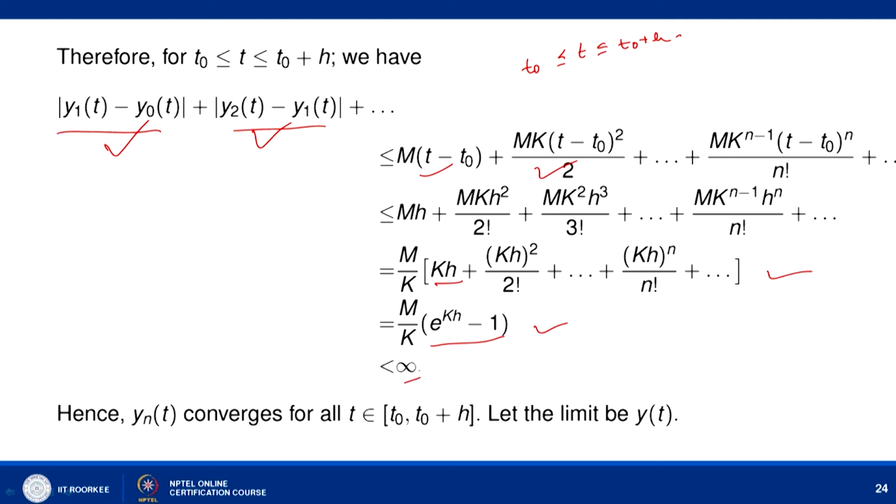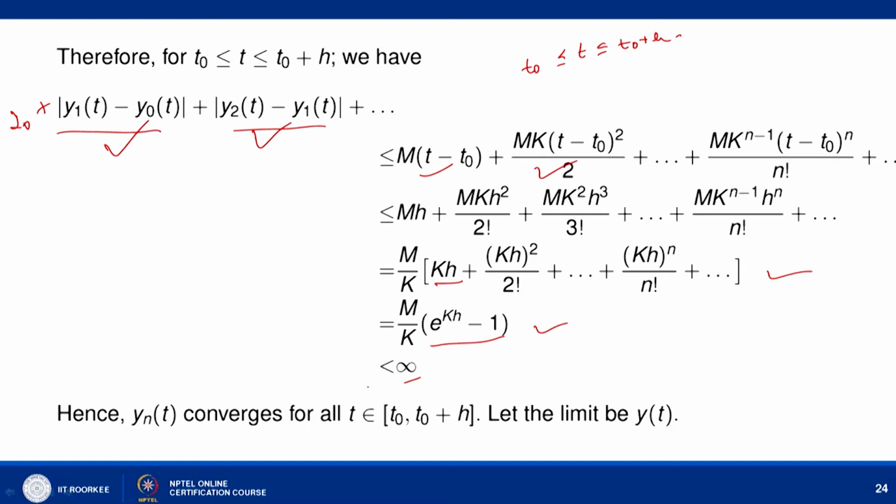So, if we add y_0, it is still less than infinity. So, our series is not only convergent, it is absolutely convergent. Here we can say that this series is absolutely convergent, which is what we have shown.